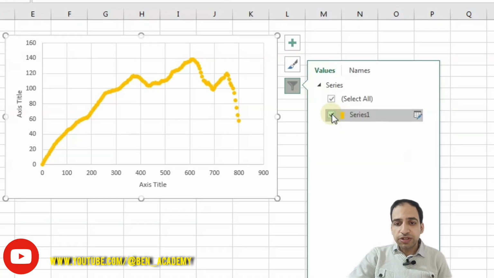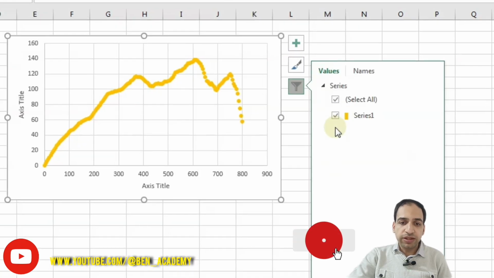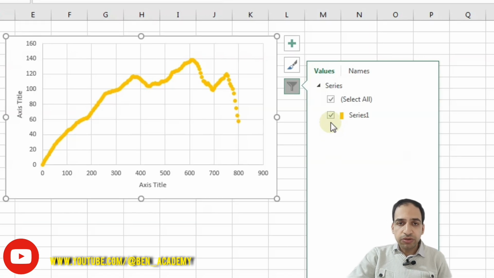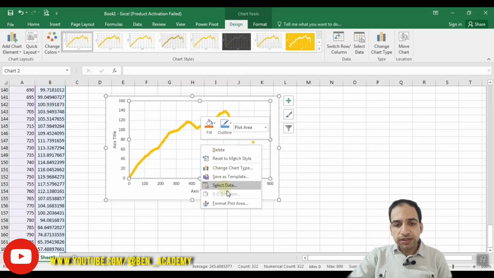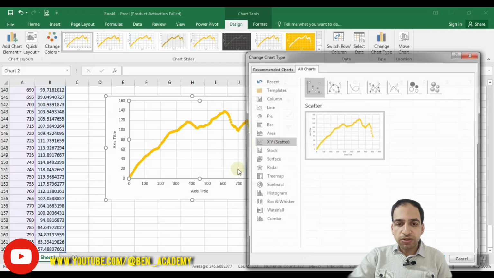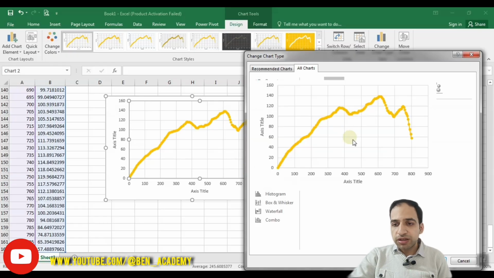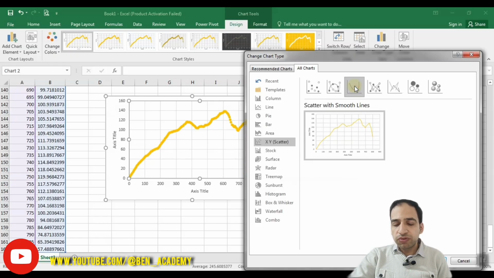The other item here is chart filters. If you have more than one series and more than one diagram with different colors and different styles, you can deselect them temporarily. You can remove them or add them, or you can adjust your diagram like this. If you right click on the plot area like this, you can see some options here. You can change the chart type. I told you you can change it afterwards. So if you decided to add a line, for example, you can select this one, or if you want to remove the points and only show a smooth line or a straight line, you can use these options. Or you can select to show both markers and lines in a single diagram like this.